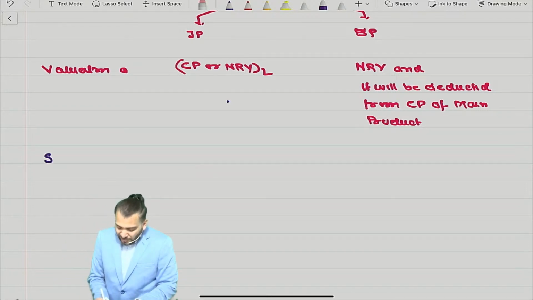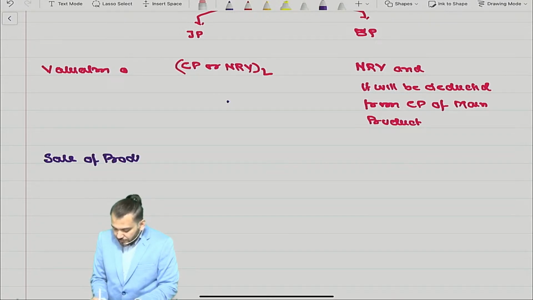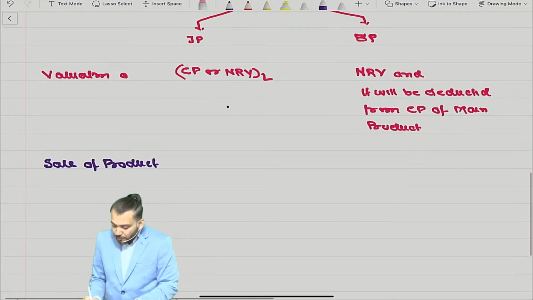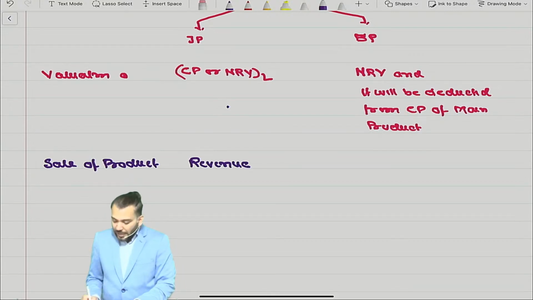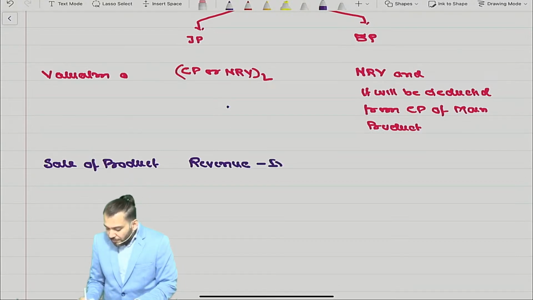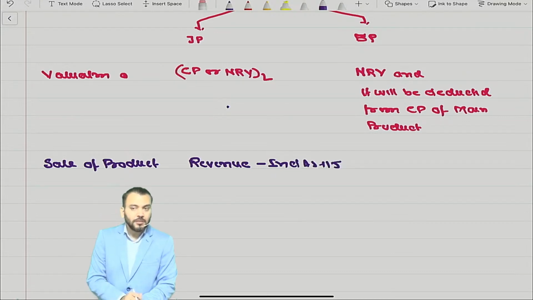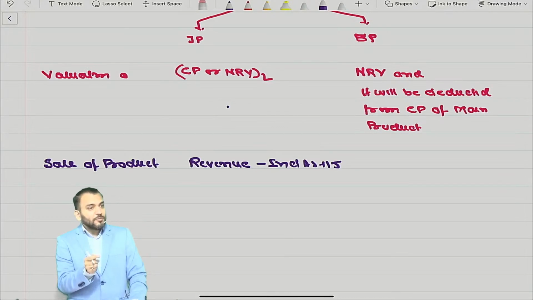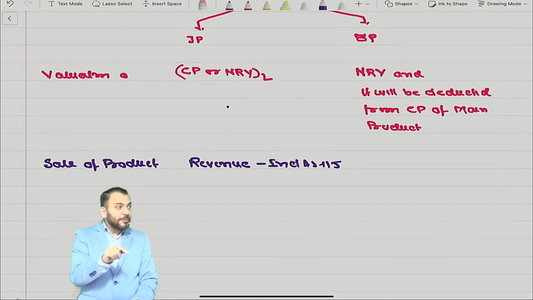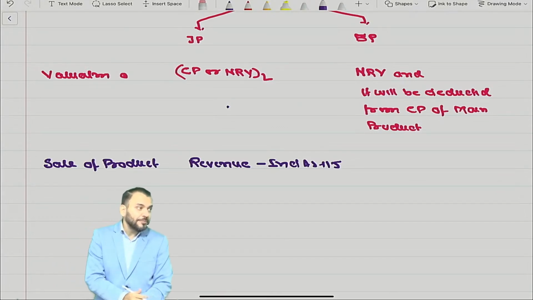When you are doing the sale of such a product, the sale of joint product will be considered as revenue. And for revenue recognition, Ind AS 115 will apply. The sale of joint product will become revenue, and for revenue recognition we need to go to Ind AS 115.